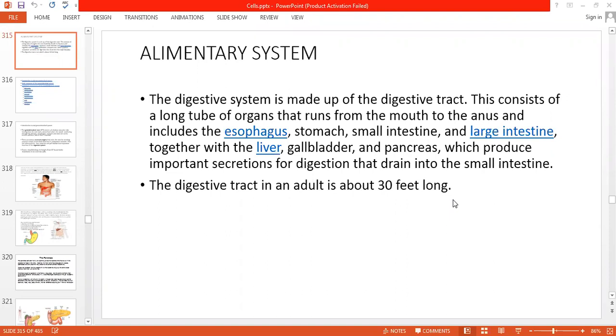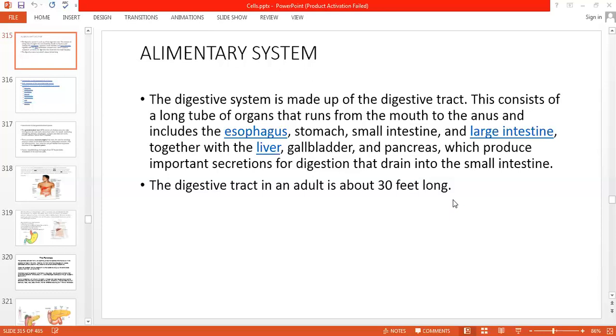Bismillah Rahman Rahim. Today we are going to discuss the digestive system, or alimentary system. The digestive system is made up of the digestive tract, which means it's a complete tract, a root. This consists of a long tube of organs that runs from the mouth to the anus and includes the esophagus, which connects the mouth to the stomach.